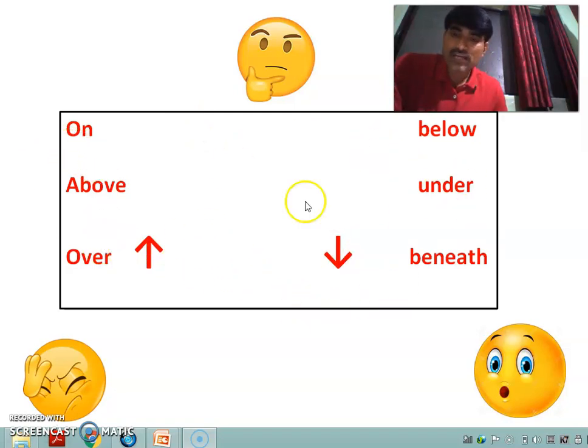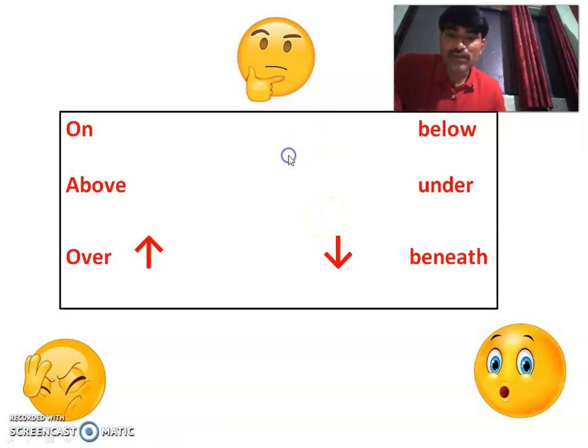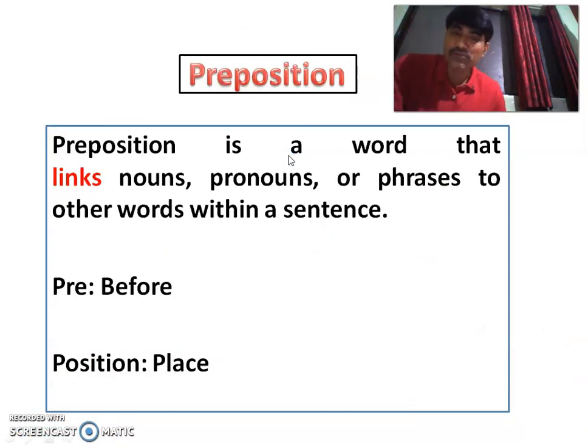And these words are labeled as, yes, you guessed it correctly, prepositions. What these prepositions are and how to avoid this confusion we are going to see in this video. So first of all, let us see what exactly a preposition is. A preposition is a word that connects or links a noun with another noun or pronoun, or a pronoun with a noun, in a sentence. They always talk about the relationship and they are placed before the noun that they connect.